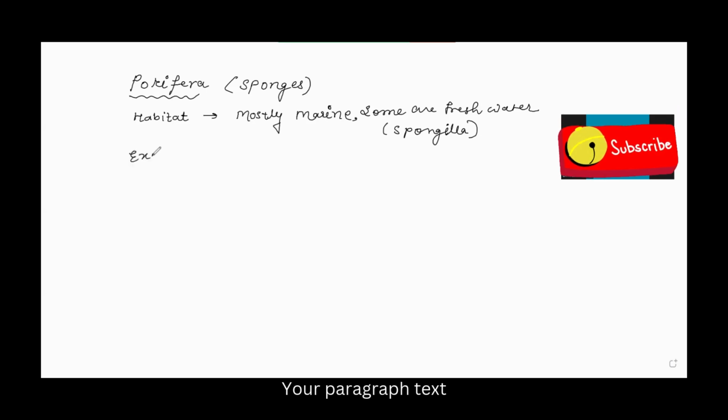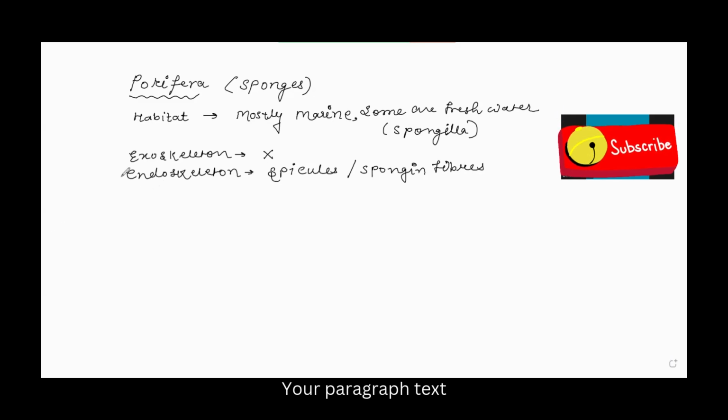Now come to the exoskeleton. So exoskeleton is not present here, right? So we write no exoskeleton. But yes, endoskeleton is present, in the form of spicules or spongin fibers. Okay.